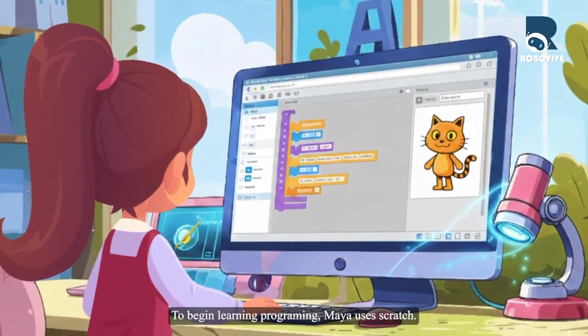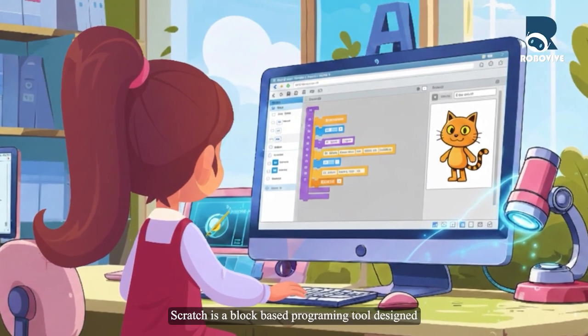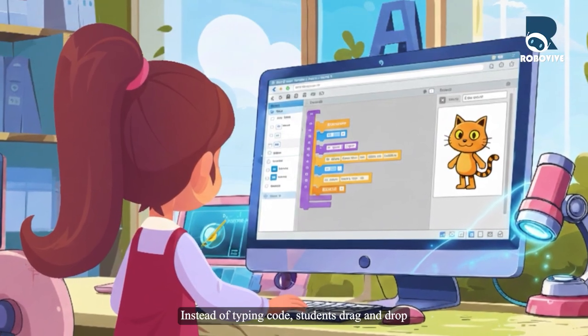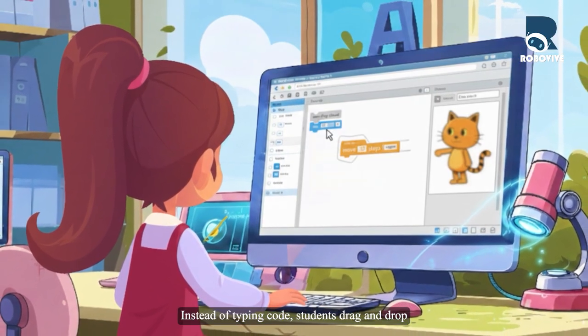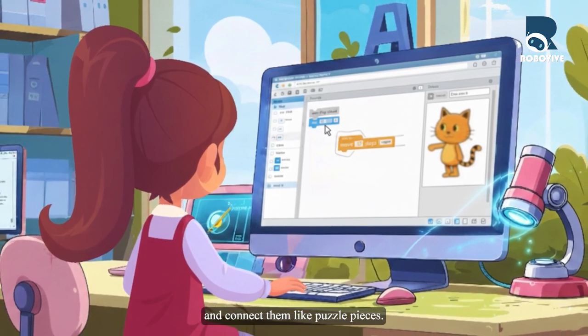To begin learning programming, Maya uses Scratch. Scratch is a block-based programming tool designed especially for beginners. Instead of typing code, students drag and drop colorful blocks and connect them like puzzle pieces.